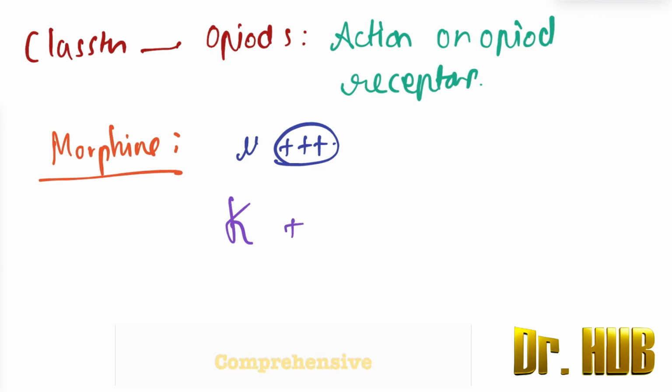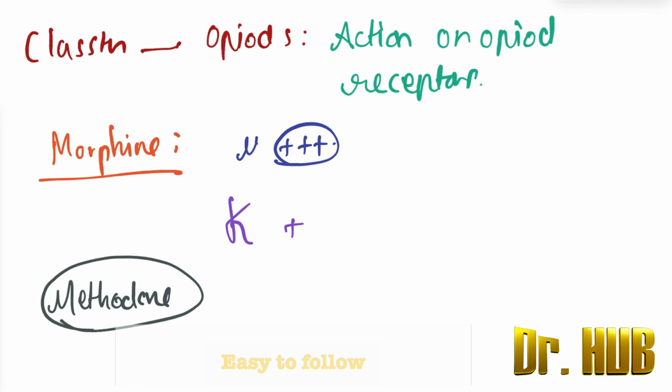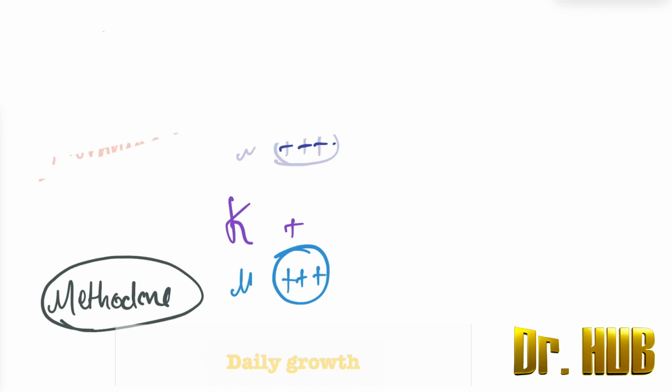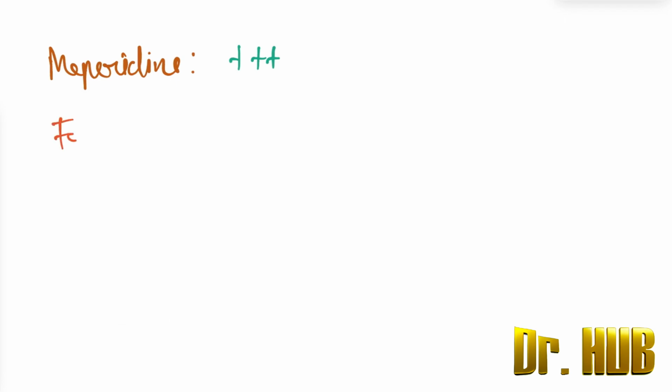Next, let's look at the methadone. Methadone also, the M and the M, right? All M's have a positive mu. So here the mu is again positive. Next we are going to look at the meperidine. So how is the meperidine? In terms of meperidine, again there is a positive. Then comes the fentanyl.